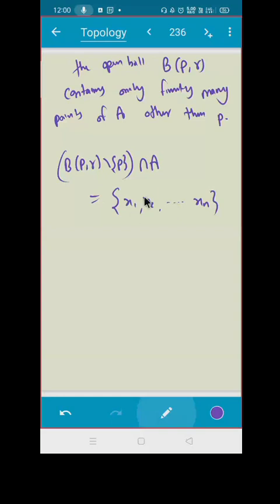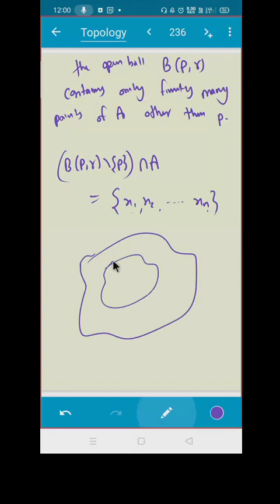Graphically, do you understand what this guy is saying? There are only n points in the set A. Let us draw that. Suppose this is set X, and this is set A. Suppose I am taking a point P, and the intersection contains only points 1, 2, 3, 4, 5 like this. It contains only this.